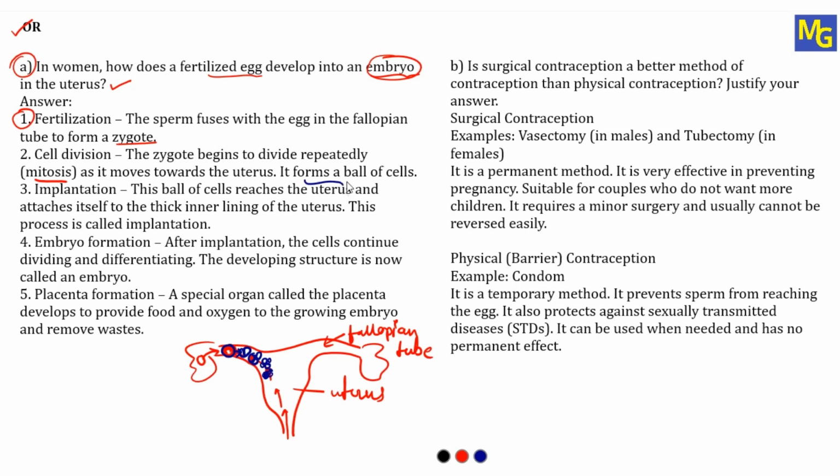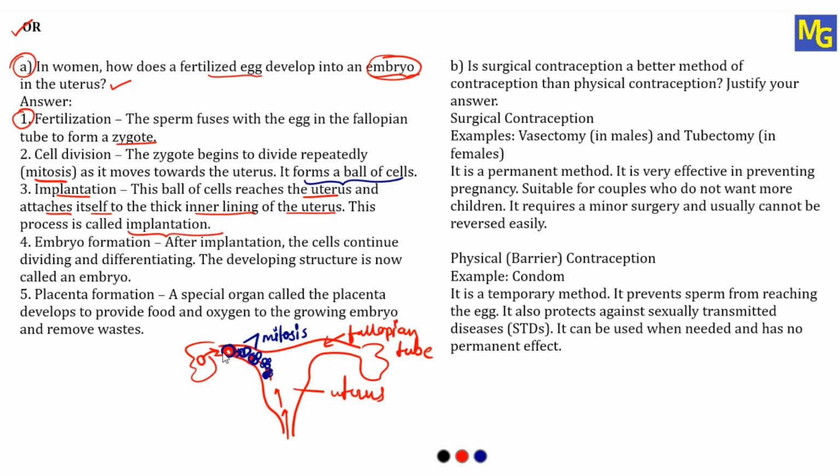So here, it becomes a ball of cell, and this division of a single cell into number of cell, this process is called as mitosis. Now like this process, mitosis takes place and that ball of cell travel towards the uterus. Now the next point, implantation. This ball of cell reaches the uterus and attaches itself to the thick inner lining of the uterus. This process is called as implantation.